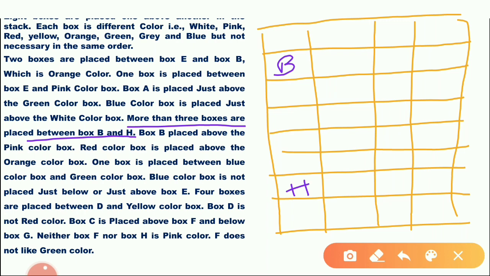Or another one. B, 1, 2, 3. 1, 2, 3, 4. He said more than 3 boxes. So like this. And 2 boxes are placed between B and E. B and E, 2 boxes. B is an orange color. One box is placed between E and pink color. E and pink color, there are 2 possibilities. Suppose one directly E and pink.